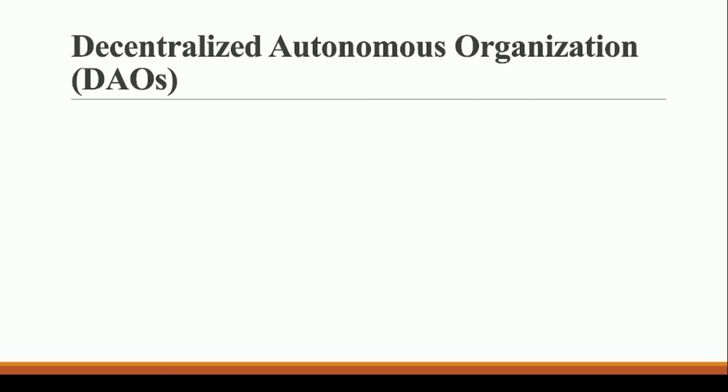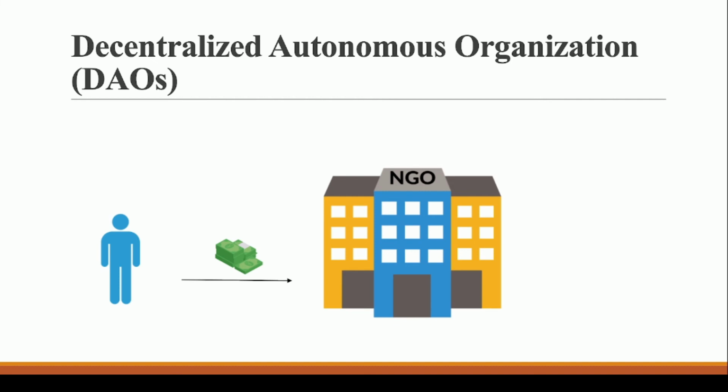Let me give you an example of how this decentralized autonomous organization can be very helpful. Let's say you want to donate some money to an NGO, right? This NGO is an organization which will have a lot of people, a director, a manager, and so many other people involved, right? So the money that you are sending to the NGO can be utilized for a good purpose and can also be utilized for bad practices, right? And we do not know where our money is going. We do not know whether the director of this NGO is a good person or a bad person. We do not know, right?